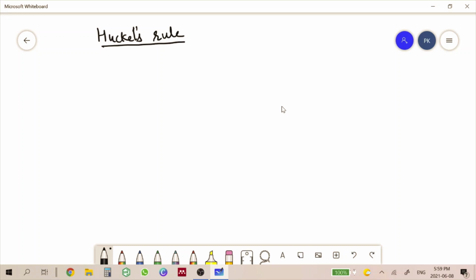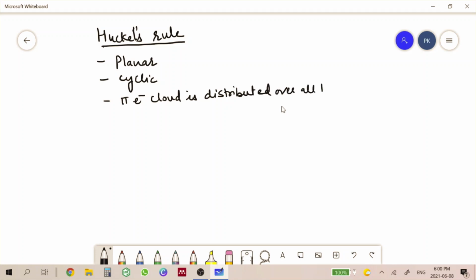Now, according to Huckel's rule, a compound which is planar, which is cyclic, and also the pi electron cloud is distributed over all the atoms, and also the compounds which follow the 4n plus 2 pi electron rule, these compounds are called the aromatic compounds.